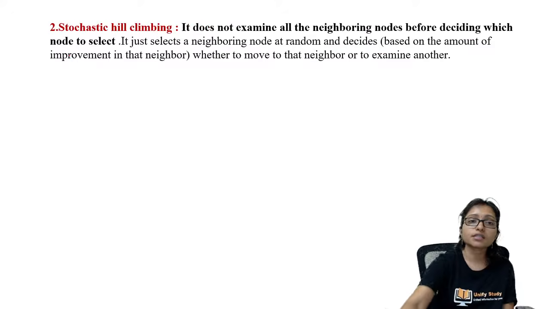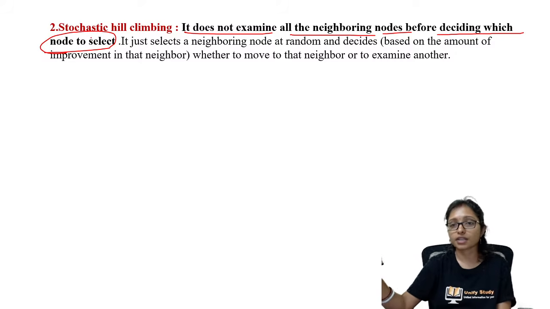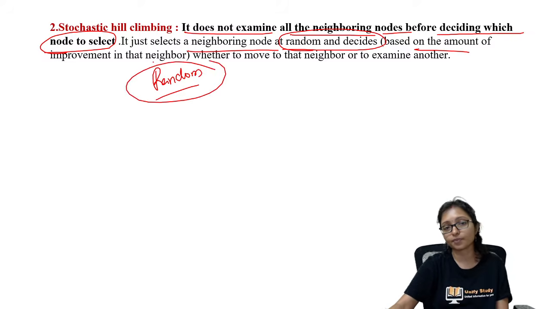And the stochastic one does not examine all the neighbor nodes to decide which node to select. It just selects a neighbor randomly, because stochastic meaning is only random.